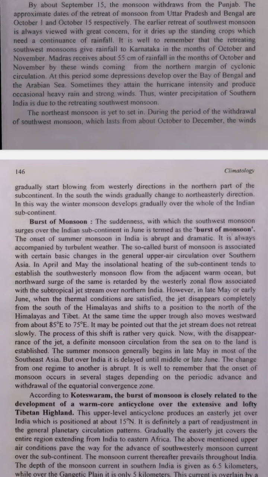Let's break down everything about the retreat of the southwest monsoon and the beginning of the northeast monsoon in a simple and easy to understand way. 1. When does the southwest monsoon start retreating? By September 15th, the monsoon starts to leave the Punjab, a northern state in India. The monsoon gradually retreats from different parts of India. It leaves Uttar Pradesh, another northern state, by around October 1. It leaves Bengal in eastern India by October 15.